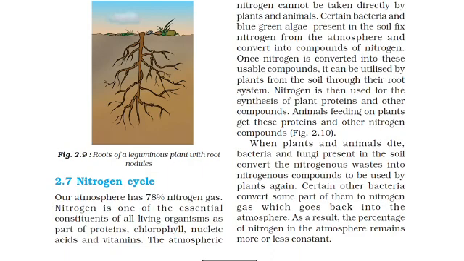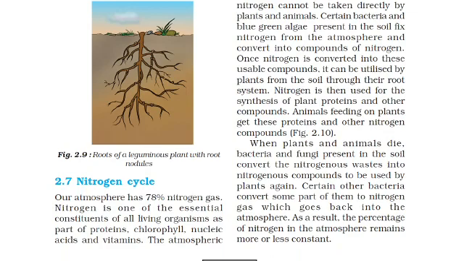Certain other bacteria convert some part of the nitrogenous compounds into nitrogen gas again, which goes back into the atmosphere, so that it can maintain the level of the atmosphere at 78%. As a result, the percentage of nitrogen in the atmosphere remains more or less constant.